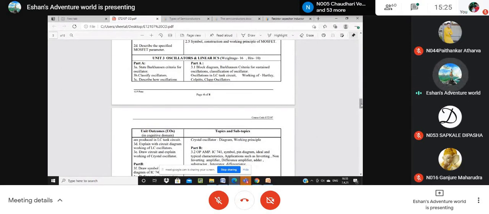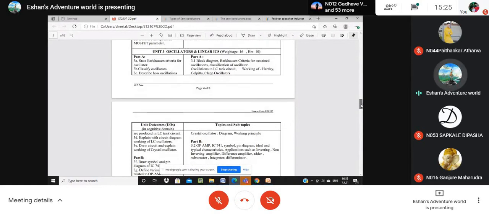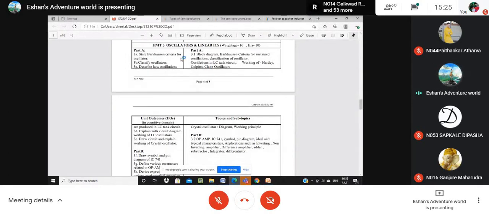Now we have to design circuits by using the diode and the transistor. Oscillators are nothing but electronics circuits, along with the linear ICs. It means along with the electronics components. But a component may be discrete or non-discrete. Okay, the linear IC is non-discrete, it means an integrated part. Part A covers the oscillator, different types of oscillator.